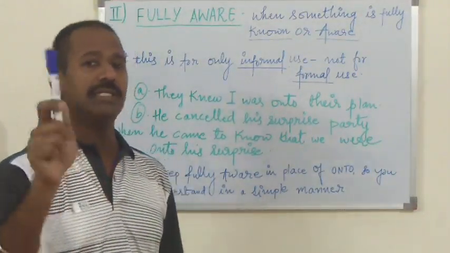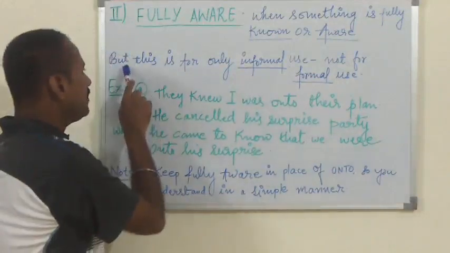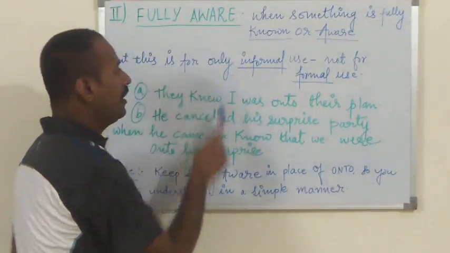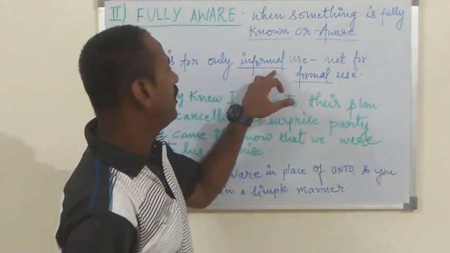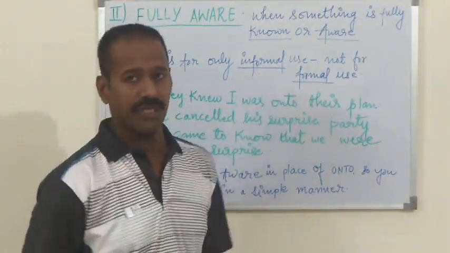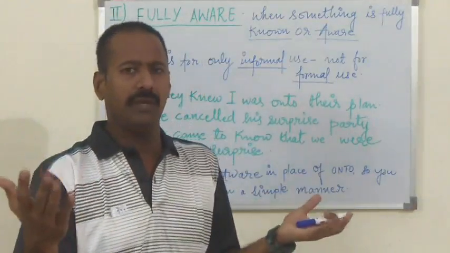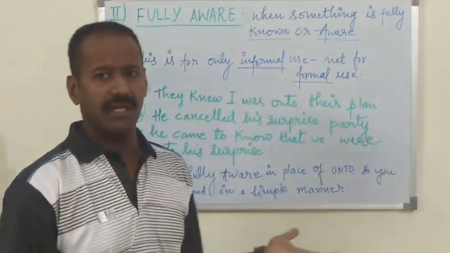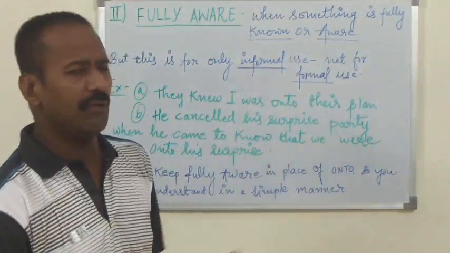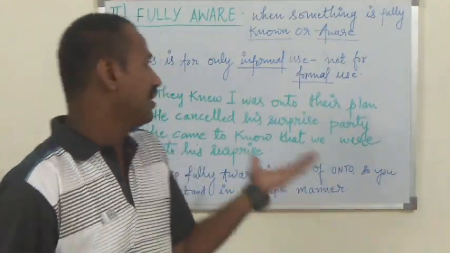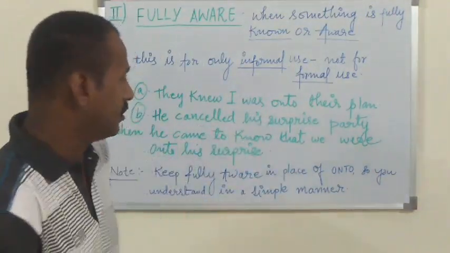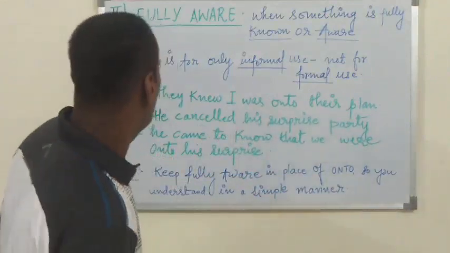But there is one condition: this is only for informal use, not for formal use. Generally we do not use it, but as per your knowledge, you can keep it in mind. Formally it is not used. In an informal way maybe you can use it sometimes, but basically we generally do not use it. But you should know this one also.